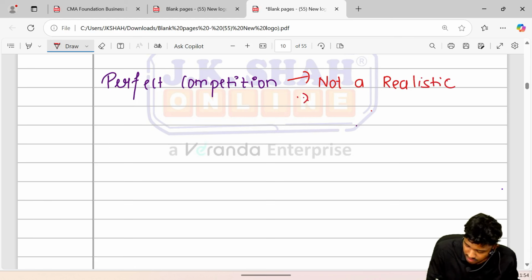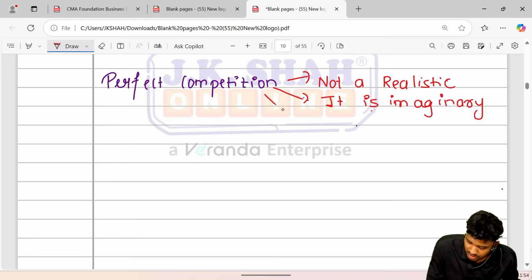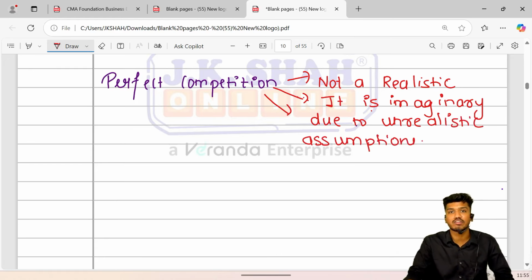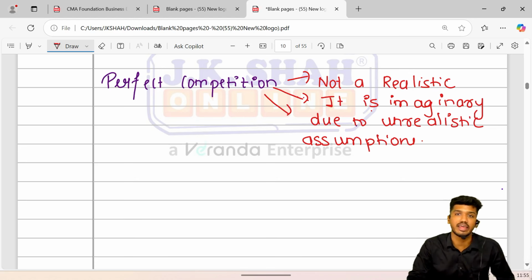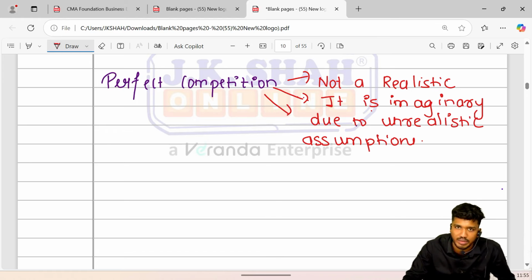It is an imaginary, hypothetical concept, because it is based on unrealistic assumptions. So basically perfect competition is not a realistic market. It is imaginary due to unrealistic assumptions.